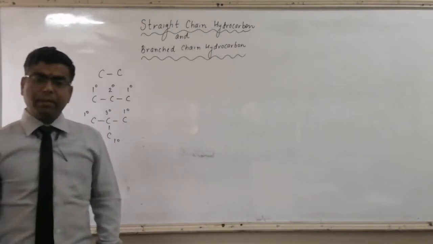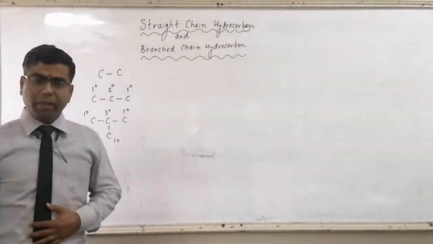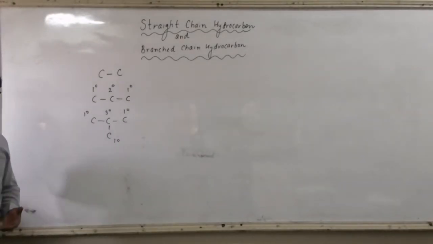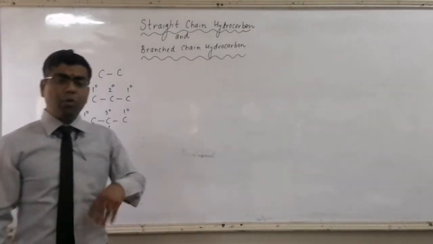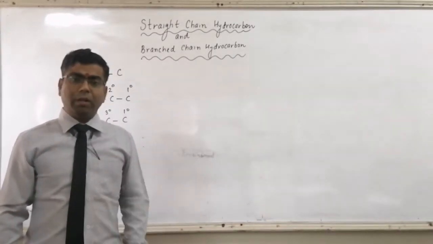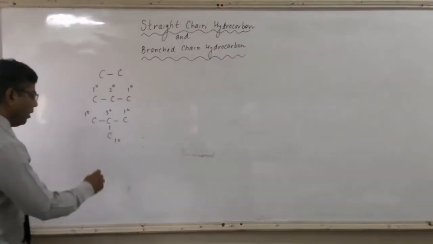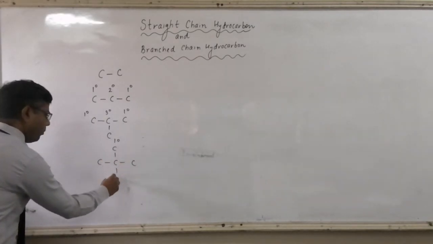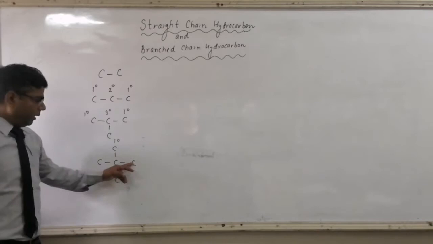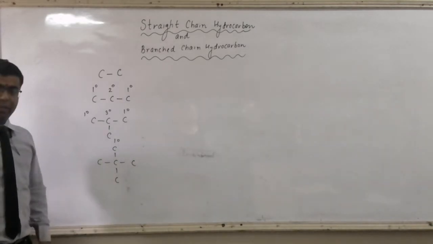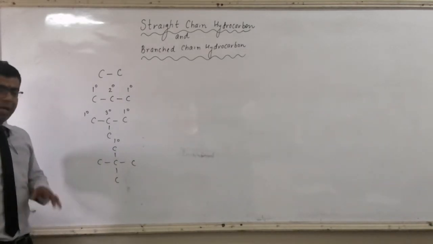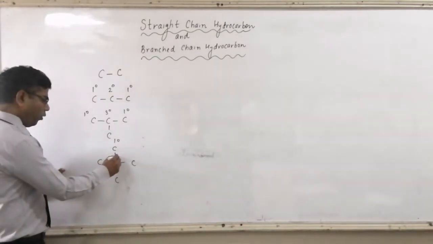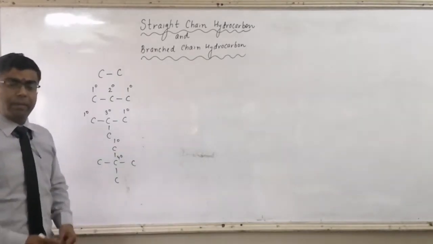Now the last one, that is your quaternary or 4 degree. Here in 4 degree we can define a carbon atom bonded to 4 more carbon atoms is called quaternary or 4 degree carbon atom. So here carbon bonded to carbon bonded to carbon bonded to carbon bonded to carbon. These carbon atoms are 1 degree because each is forming a bond with one more carbon, but here this carbon is bonded to 4 more carbon atoms, so it is your 4 degree or quaternary carbon atom.